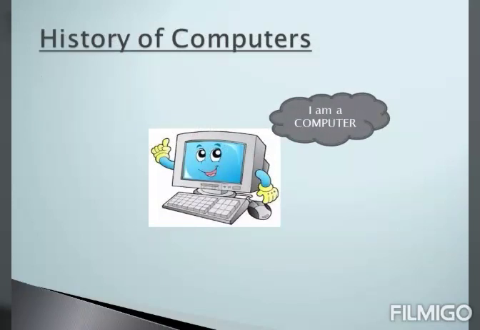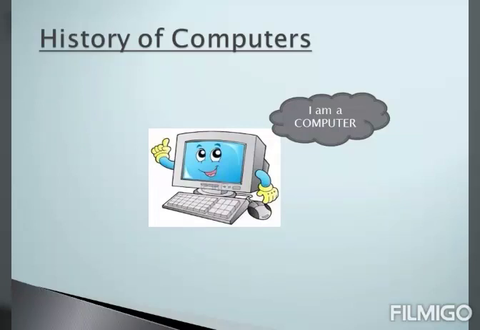Let us start with the first topic, that is history of computers. Students, do you know how the word computer was formed? Yes, the word computer is derived from the Greek word to compute, which means to calculate.